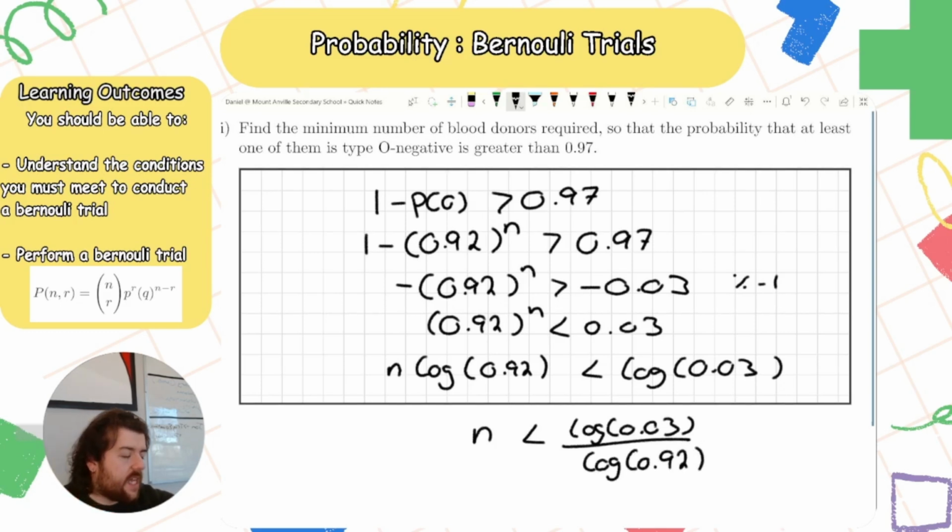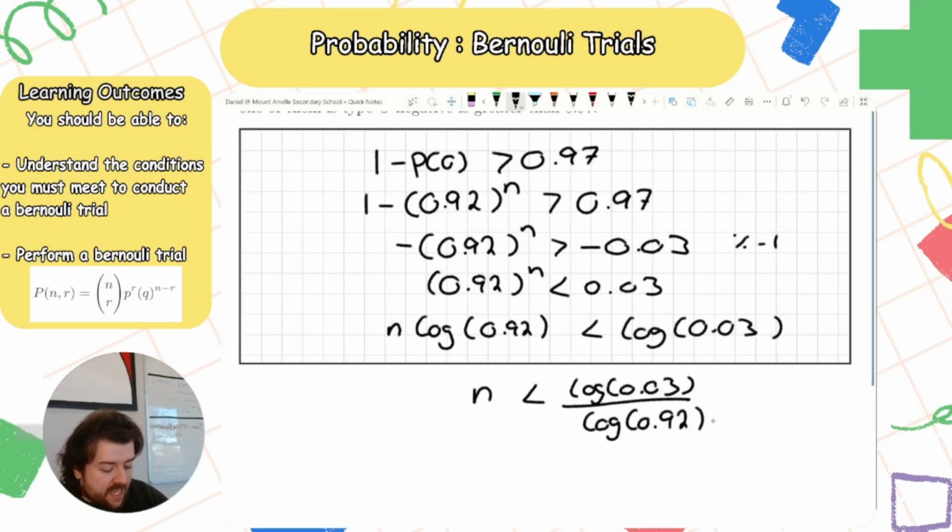Now, the tiny problem: 0.92 is less than 1, and when we're dealing with logs of numbers less than 1, they're going to be negative. So this log 0.92 is actually negative, and that's going to flip my sign here. So n is greater than, I believe, 42.05.